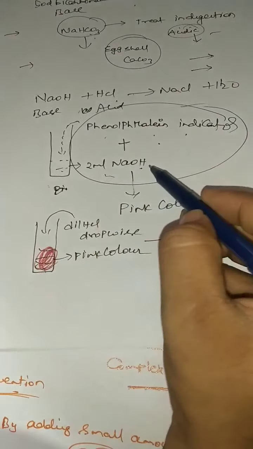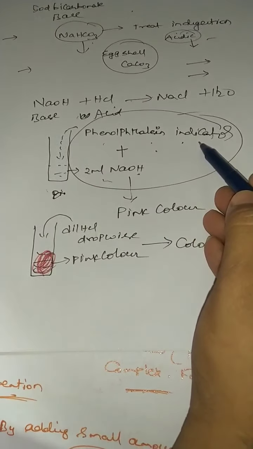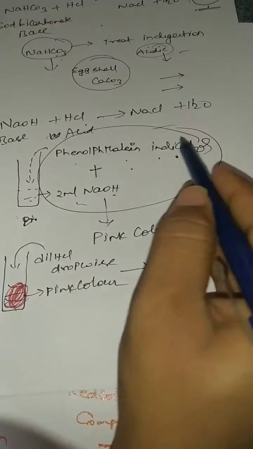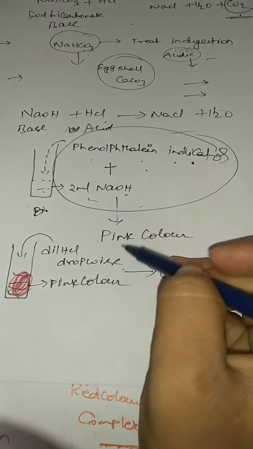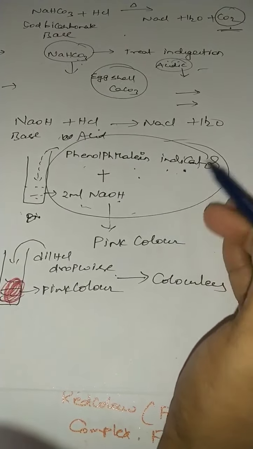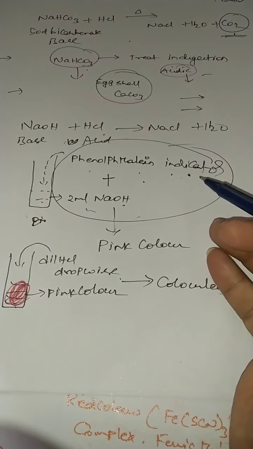So that means the indicator I first took is a substance which indicates the complete neutralization of the reaction. An indicator is a substance which indicates the end point of the reaction. End point means it will indicate the end of the reaction. That means the neutralization reaction has completed.